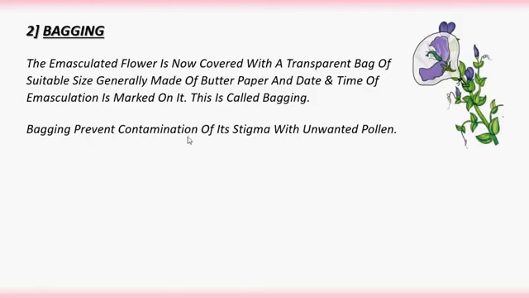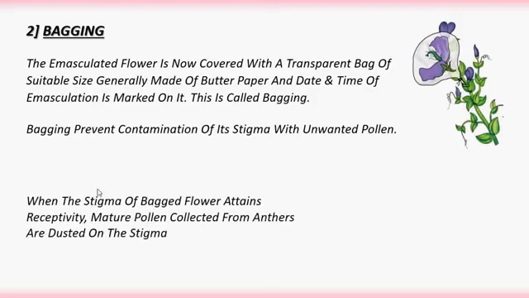Bagging prevents the contamination of its stigma with unwanted pollen. So why is bagging required in artificial hybridization? This bagging prevents the contamination of the stigma of this pistil with unwanted pollen. When the stigma of the bagged flower attains receptivity, maturity, matured pollen collected from the anthers is dusted on the stigma.